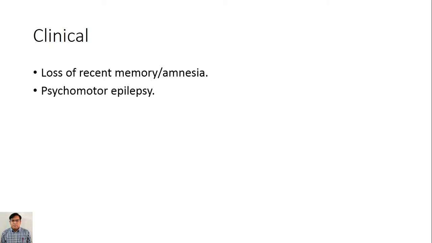It is the most epileptogenic part of the cerebral hemisphere, and its lesion may cause psychomotor epilepsy.